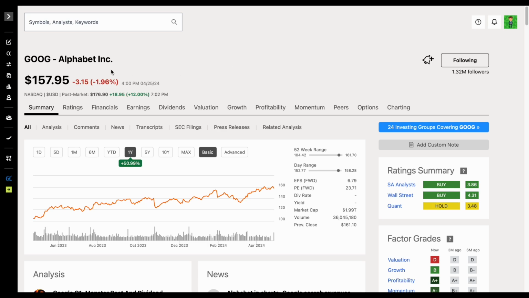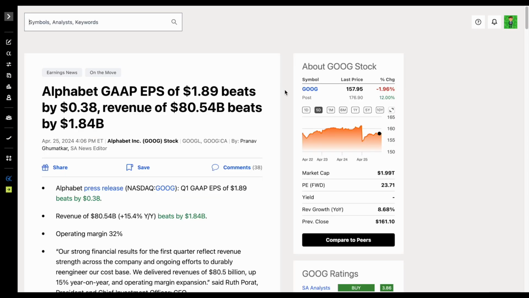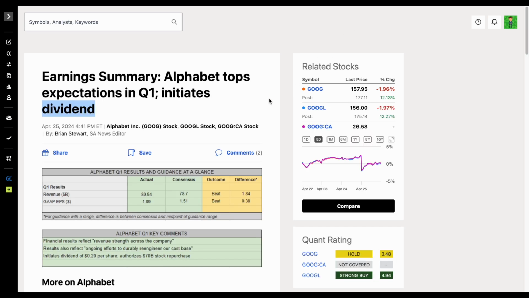Alphabet Incorporated, aka Google, just released their latest quarter's earnings report, and they are up big after hours, up around 12%. Now, they did beat on the top and bottom lines of their recent earnings report, but in even bigger news, they just announced their first dividend ever. They're going to be paying a dividend in June.